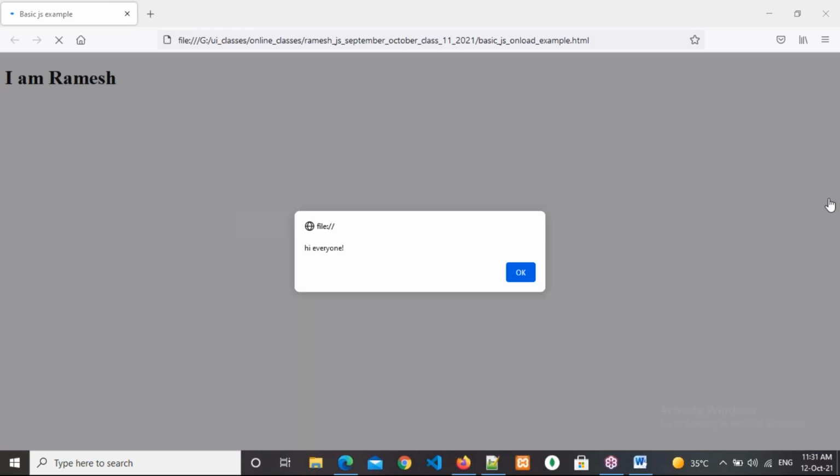BOM, array, browser, storage, hosting, and about whatever topic. See, array methods will be there, and BOM I don't discuss. Browser object model I don't discuss. So DOM I am discussing. And coming to your question, array methods, of course it will be there. Without array methods, we cannot discuss anything.